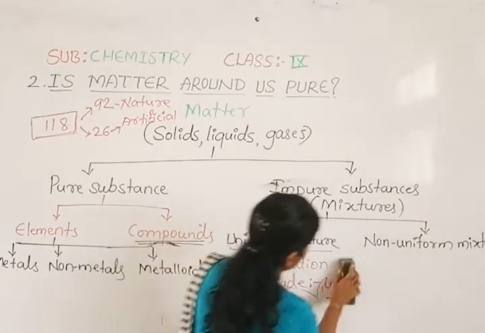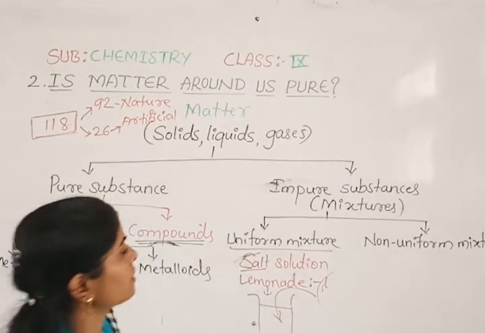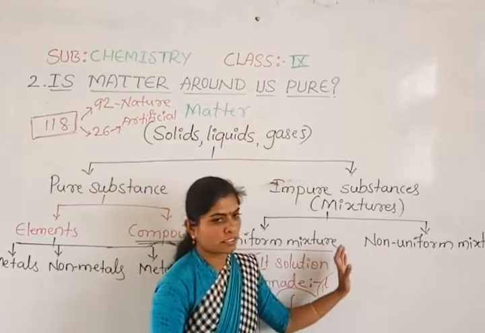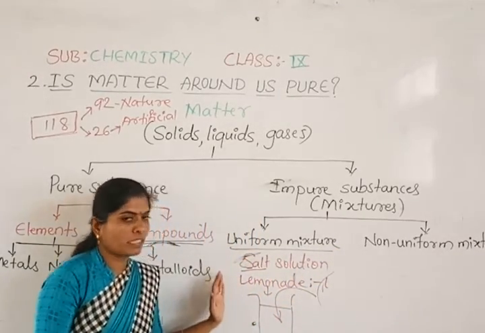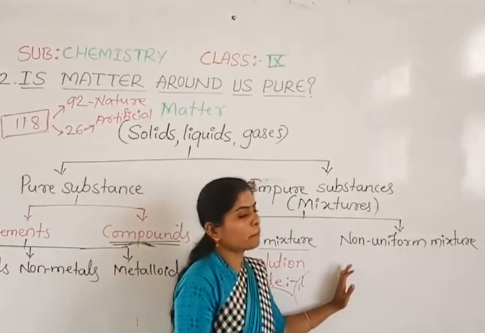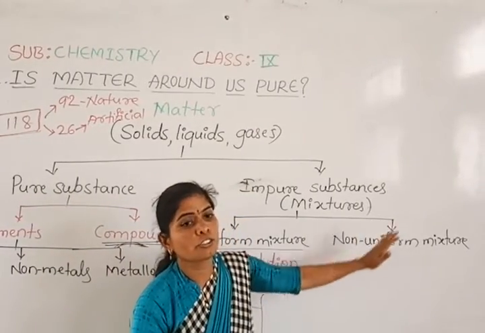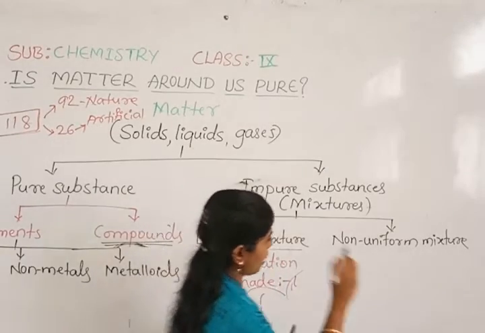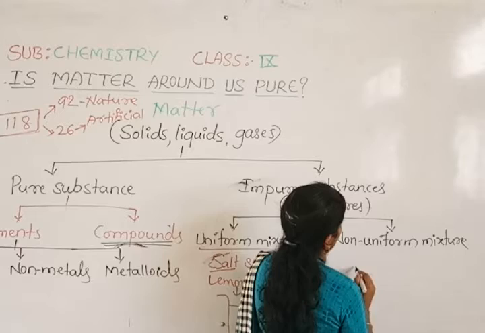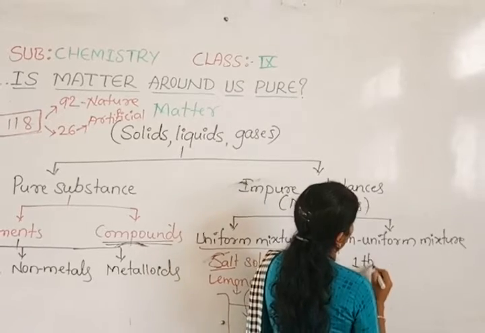Non-uniform mixture is the vice versa, the opposite of this. Here the constituent particles are spread uniformly, and there the constituent particles are non-uniform. What does it mean? For example, now we'll take 1 tablespoon of salt.